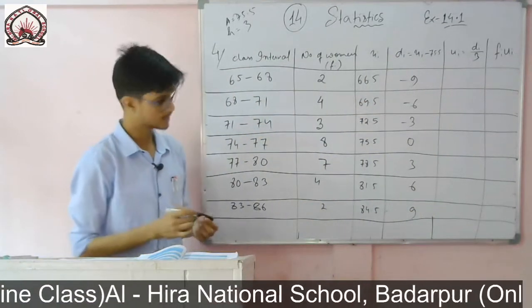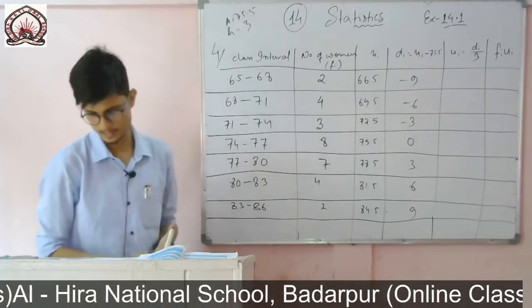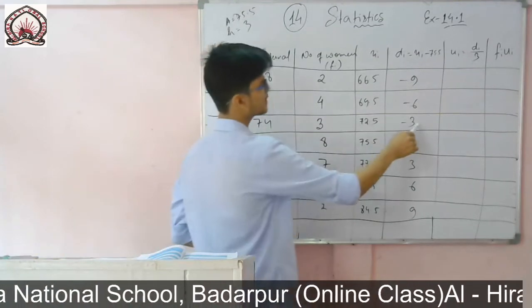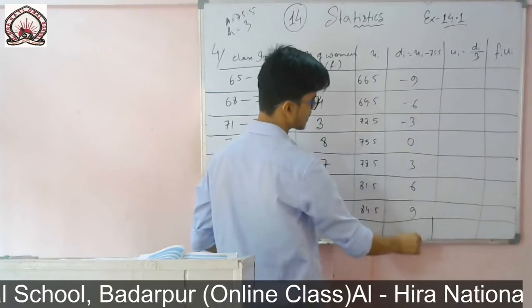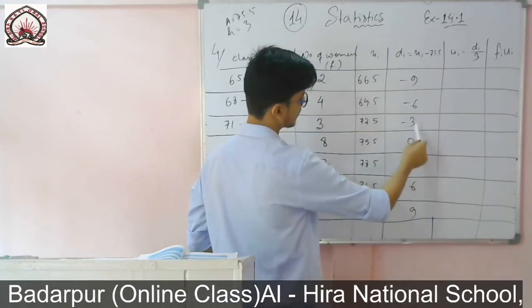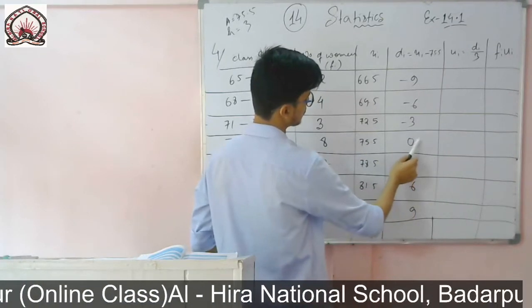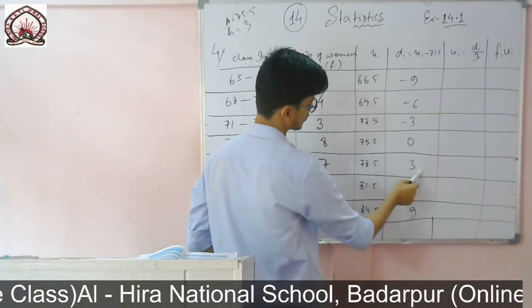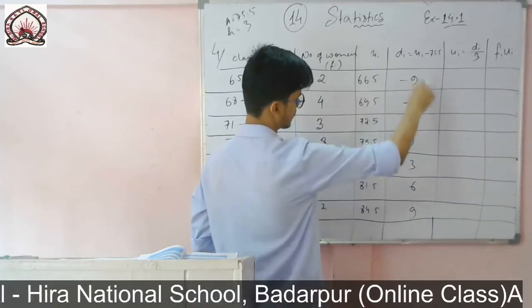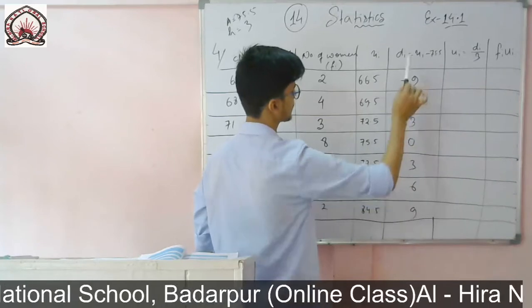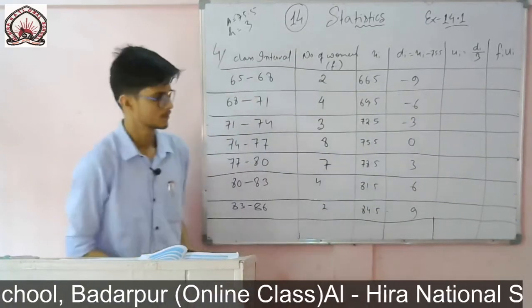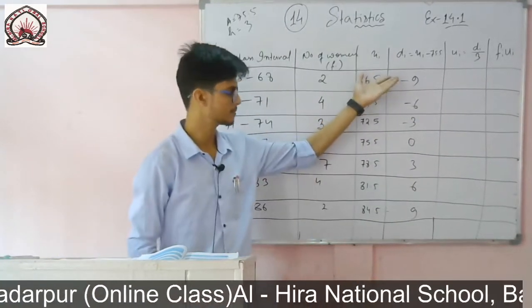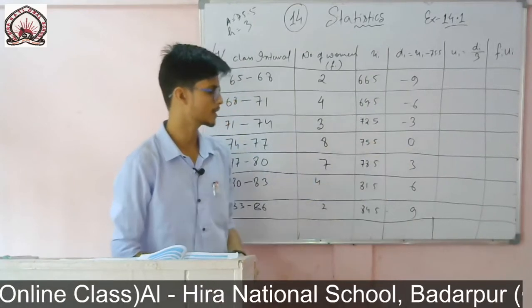The number which you get above the 0 will be the same in magnitude below it. That means before 0 I got minus 3, so after 0 there is 3. You will find such a pattern in each and every case: above 0 all are minus, below 0 all are plus.